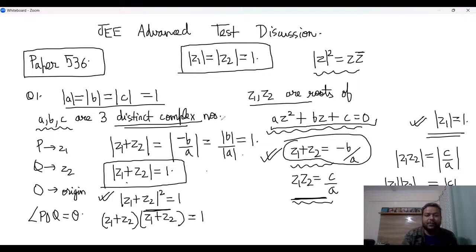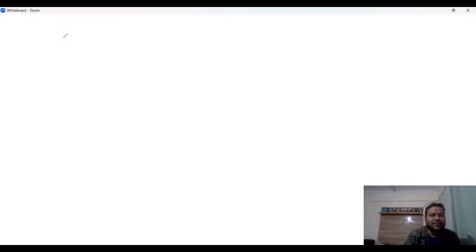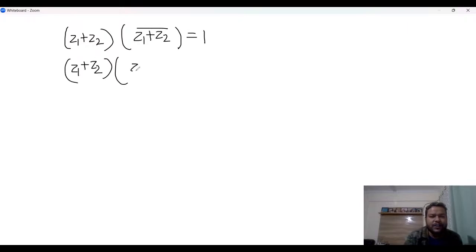Now, think about that. That means z1 plus z2 times z1 conjugate plus z2 conjugate is equal to 1.